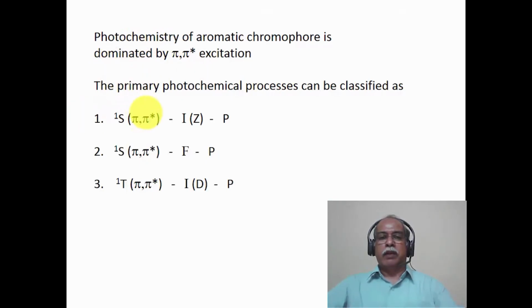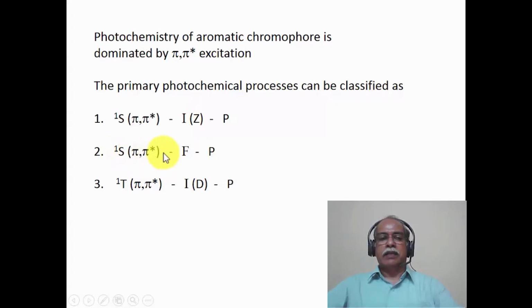The primary photochemical process of benzene and its derivatives can be classified as follows. From the first excited singlet state, which is a pi star state, one can expect intermediates which are zwitterionic in nature, and once the zwitterionic intermediates are formed, they go to the final product. There is definite evidence for the involvement of zwitterionic intermediates, obtained by trapping experiments.